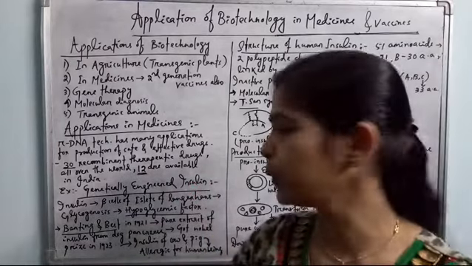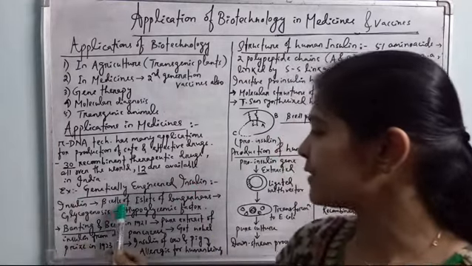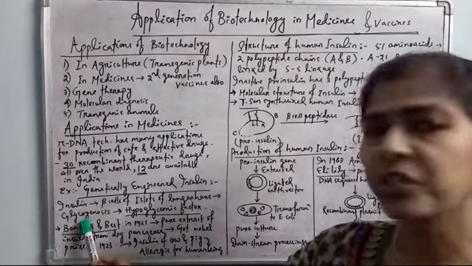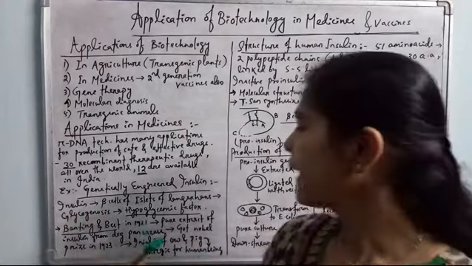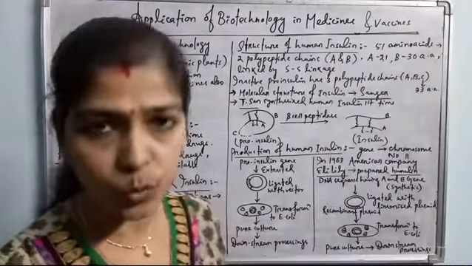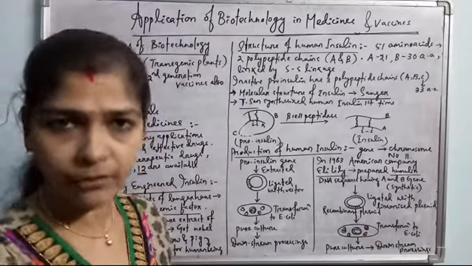As I just told you, insulin is produced from the beta cells of islets of Langerhans, and it causes glycogenesis. Glycogenesis means production of glycogen, and it is a hypoglycemic factor because it reduces the blood glucose level, so it is called the hypoglycemic factor.